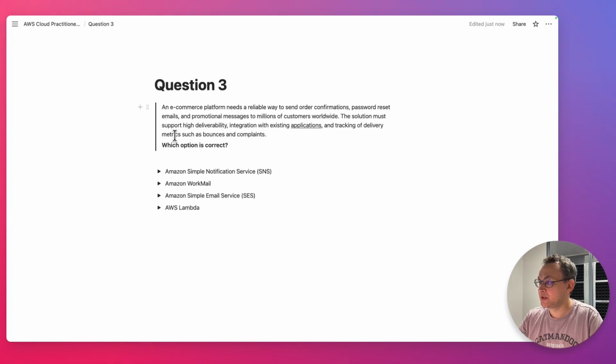Delivery metrics. Having metrics is one of the requirements here as well. Yeah, let's review the answers. Amazon Simple Notification Service. That is true that SNS can send emails to email subscriptions, but we cannot customize templates of emails here, so it doesn't fit. As well as SNS doesn't have delivery metrics.